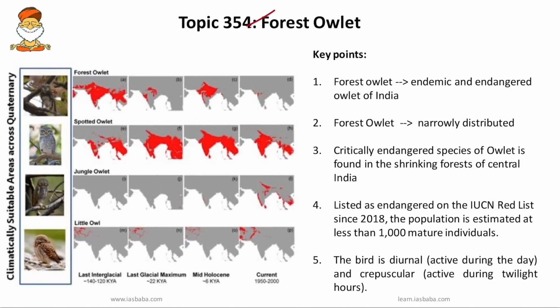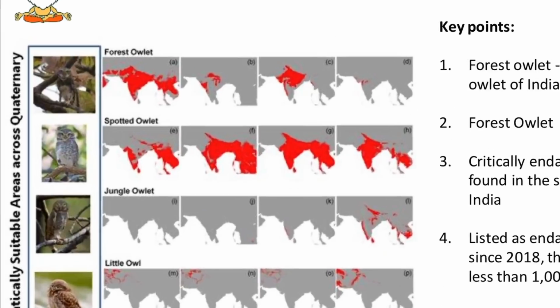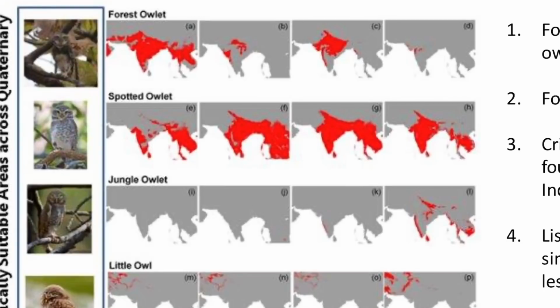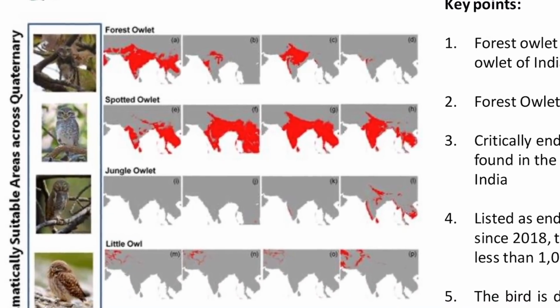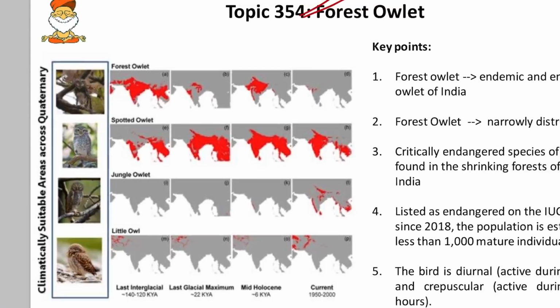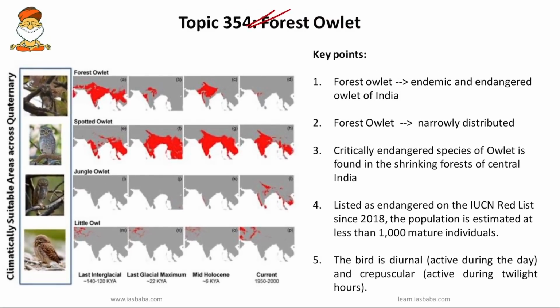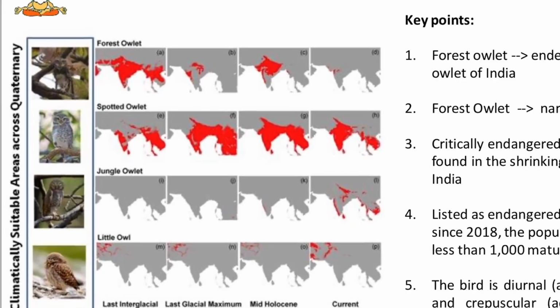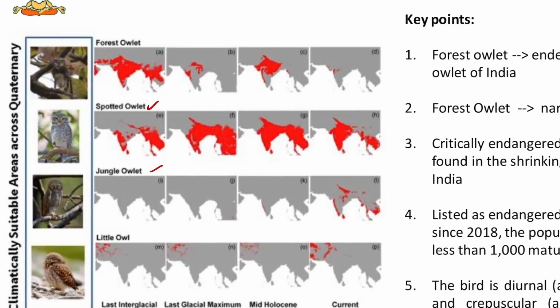So the next topic is the forest owlet. This forest owlet is under extinction watch. You can see in the figure that this forest owlet was initially found throughout the Indian subcontinent. However, right now it is found only in some areas of Gujarat. This forest owlet, which is under extinction watch, is an endemic and endangered owlet of India. Though it occupies the same geographical region, that is central India and the northwestern Ghats, and shares similar food habits with the other owlets, that is the spotted owlet, jungle owlet and little owlet.